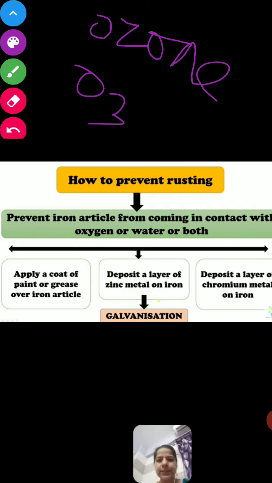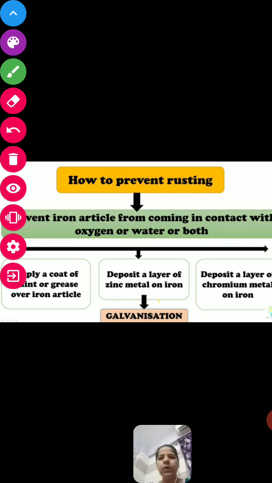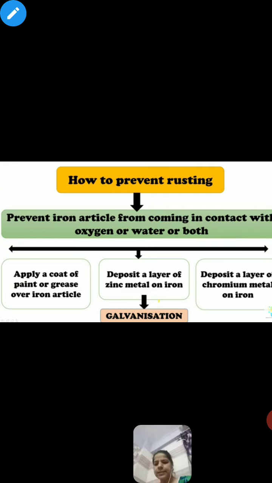Next topic, that is stainless steel. So what is stainless steel? Stainless steel is a product of iron, made by mixing with carbon, chromium, nickel and manganese. By combining all these chemicals we get a new substance called stainless steel. What is the quality of stainless steel? It does not rust. So till here we have completed almost all topics of this chapter.